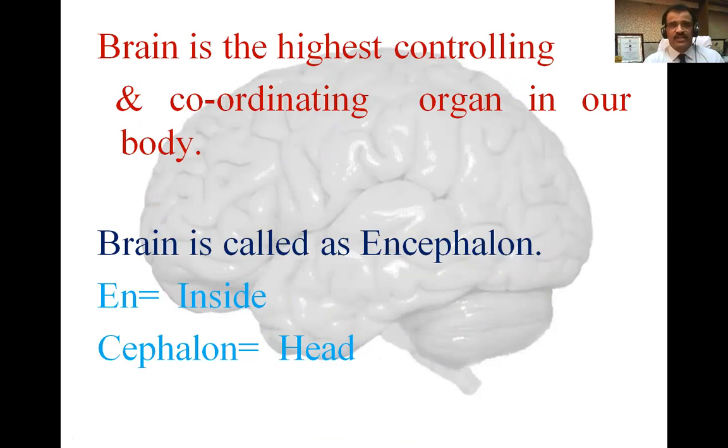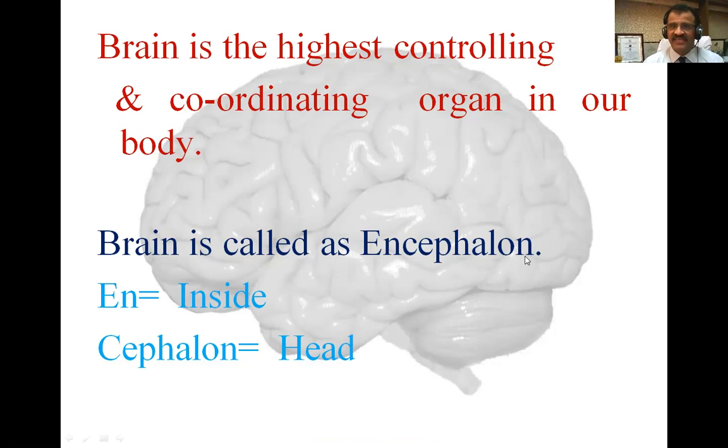At the outset, let me tell you that the brain is the highest controlling and coordinating organ of our body, because the central nervous system, as we have learned through general neurology earlier, is the chief controlling and coordinating system of our body, and the brain is the main organ of the nervous system. The brain is also called encephalon.